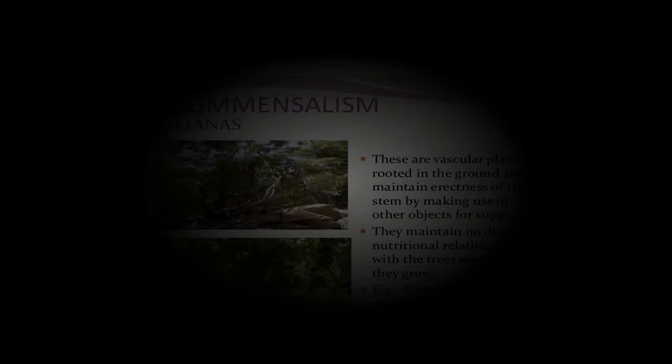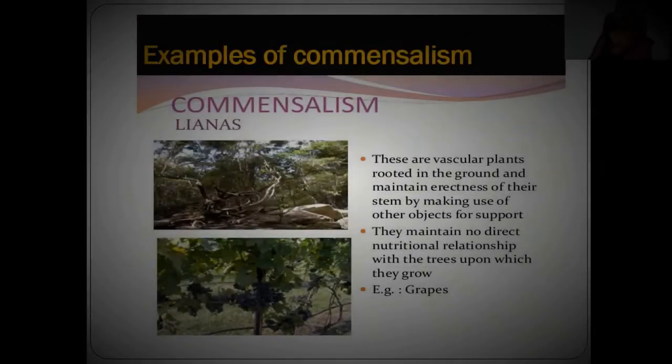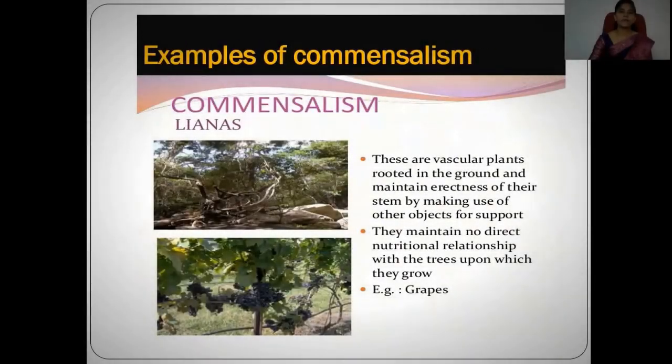The first example that we can denote here is the lianas. These are vascular plants rooted in the ground, but they do not have an erect stem, or a strong stem.